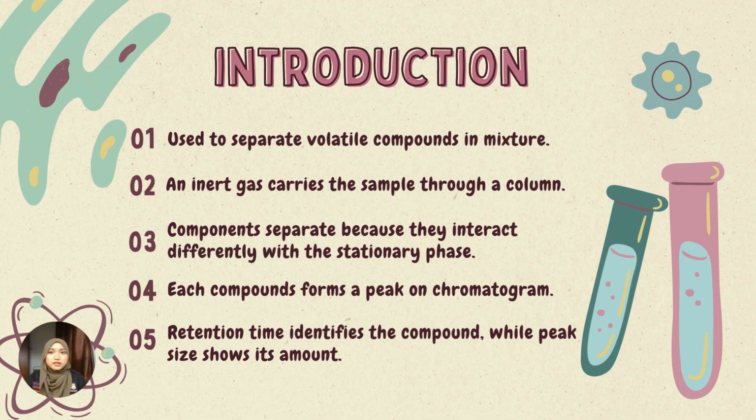Inside the column, the components of the mixture interact differently with the stationary phase depending on their physical and chemical properties. Because of these different interactions, each compound travels through the column at a different rate, which causes the separation to occur. As each compound exits the column, it is detected and forms a distinct peak on the chromatogram. Each peak represents a different compound in the sample.